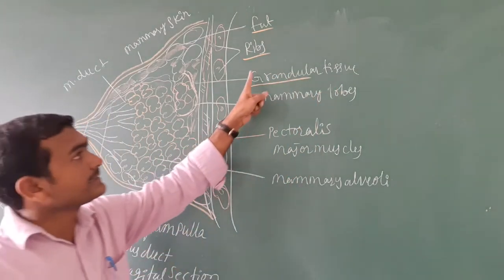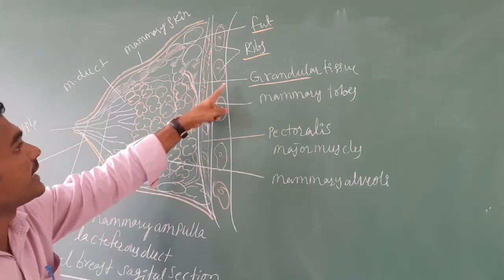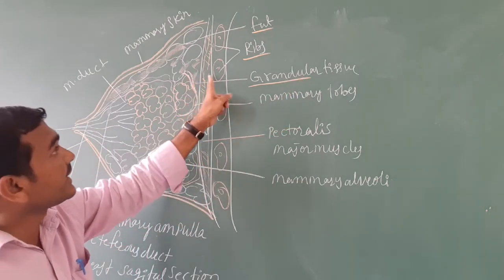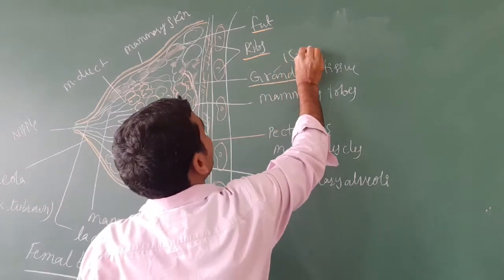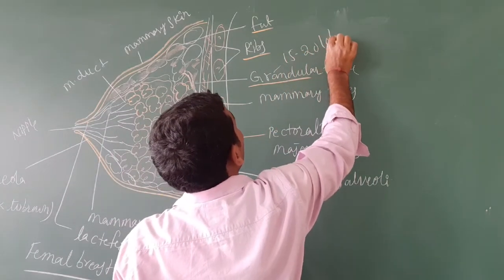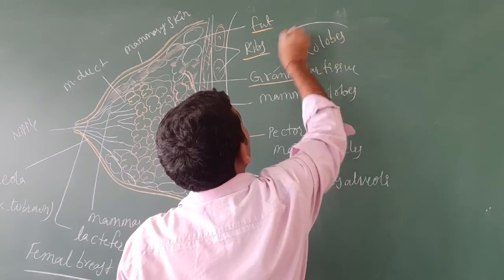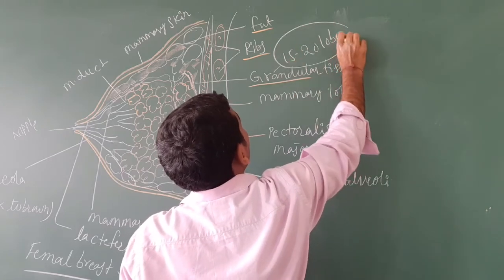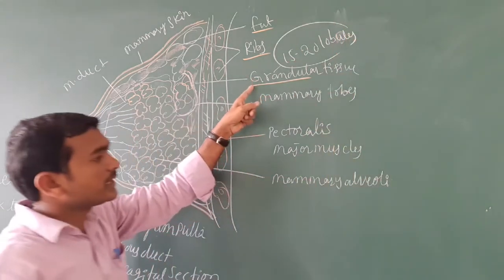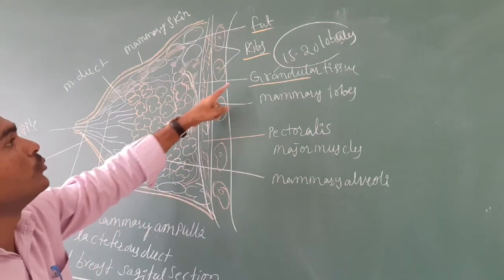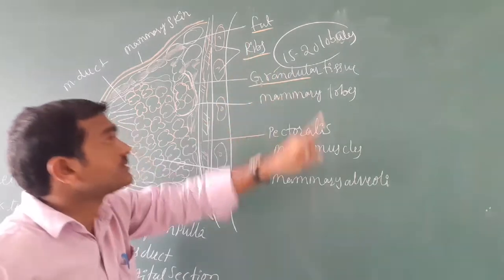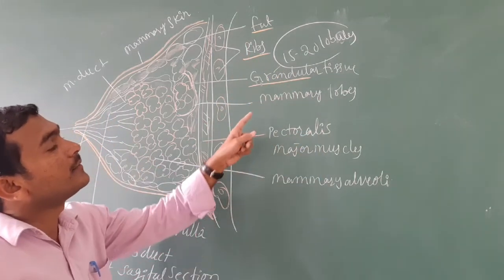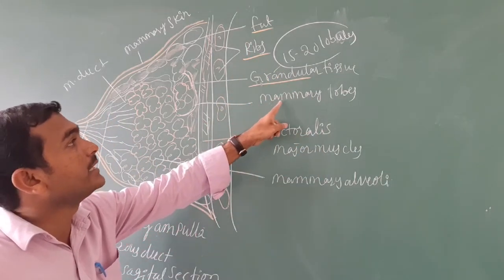What is in each glandular tissue? Each glandular tissue has 15 to 20 mammary lobes.